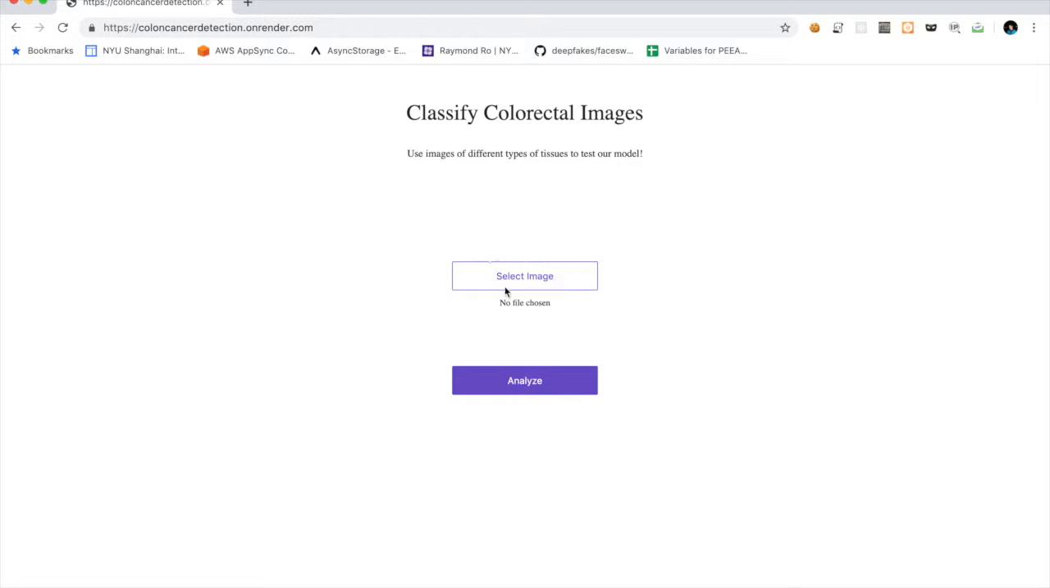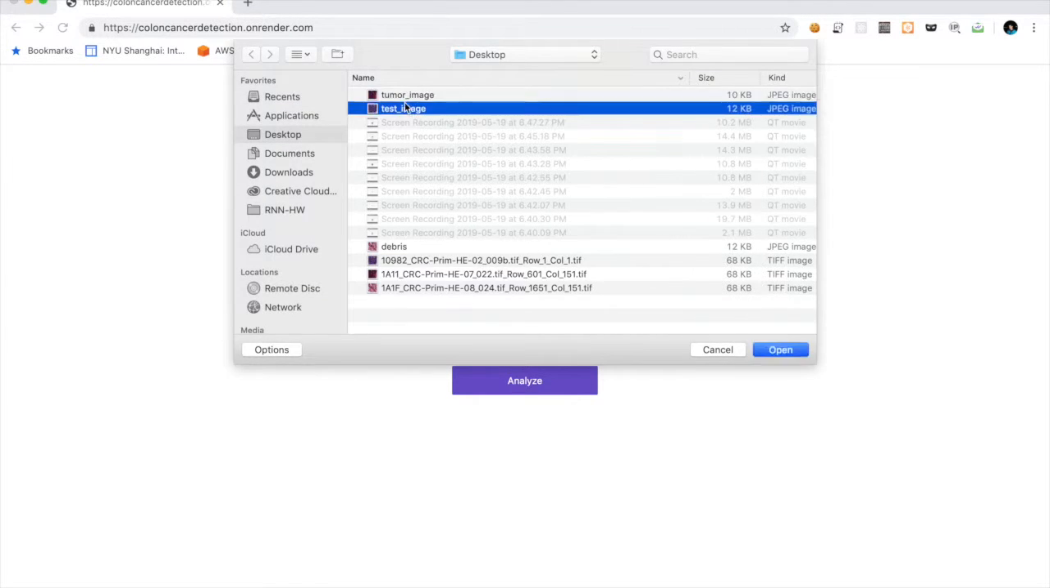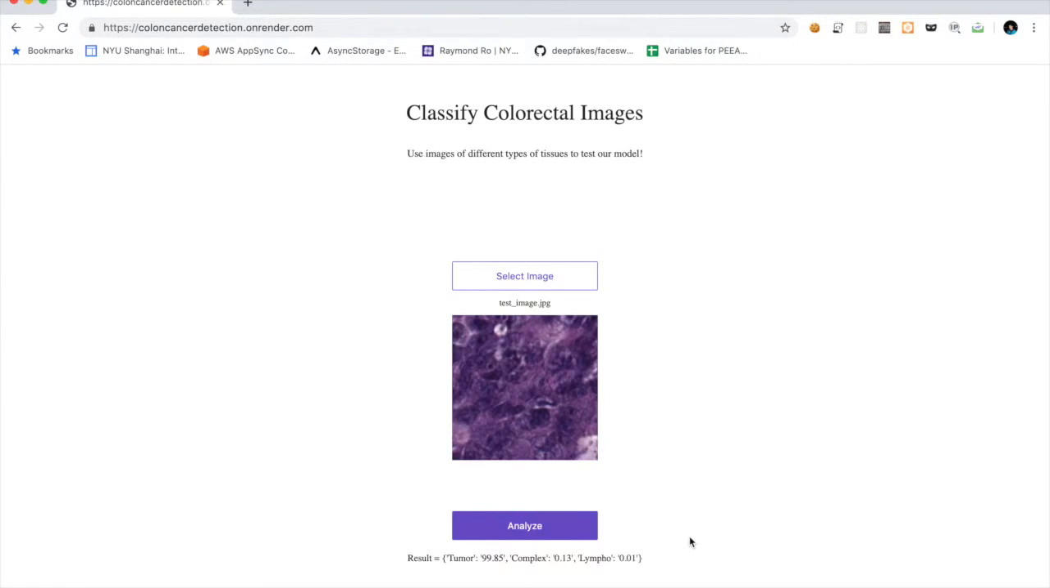First, you visit coloncancerdetection.onrender.com. Then you pick an image. After clicking Analyze, you get the top 3 classes with their respective probabilities.